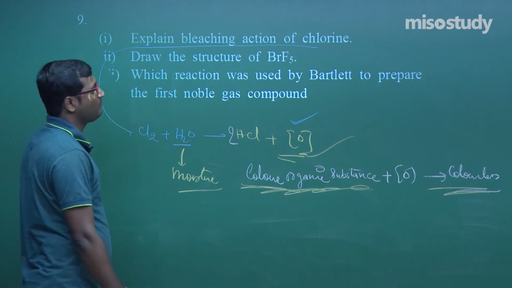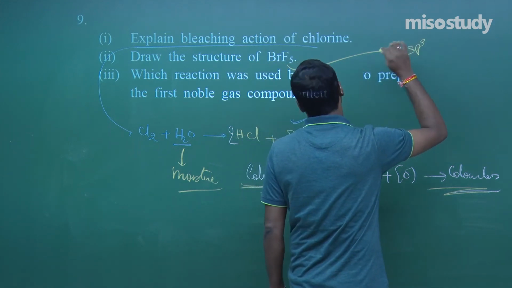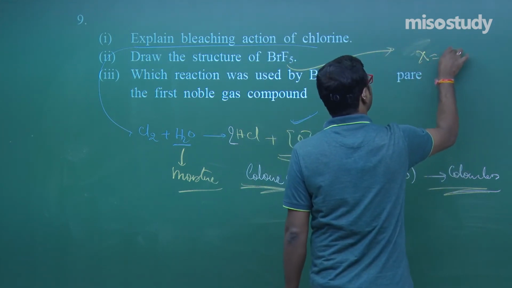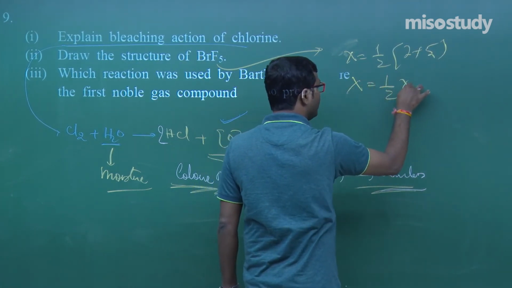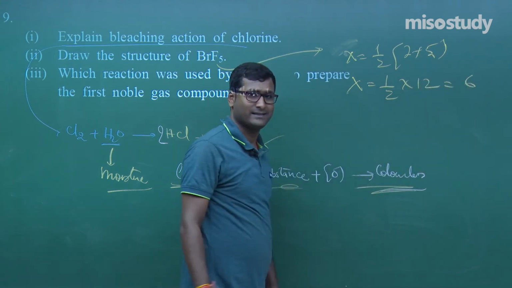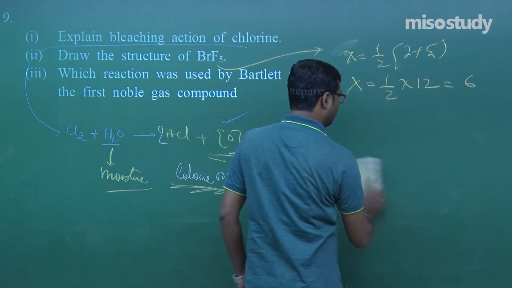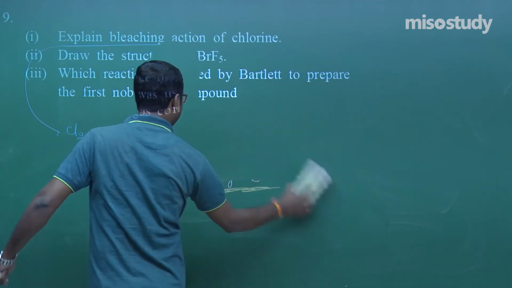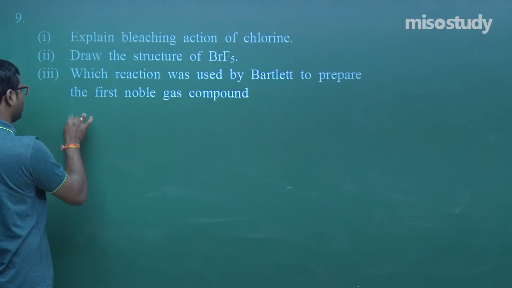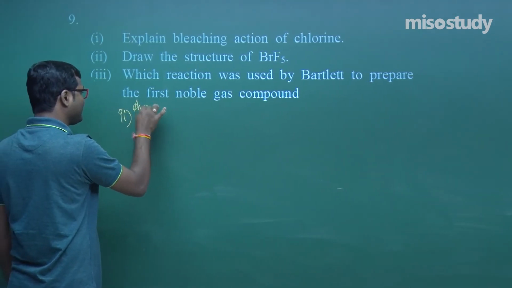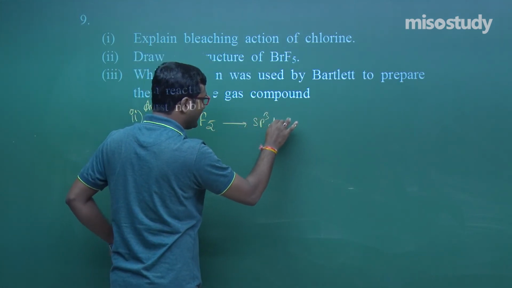Now draw the structure of BrF5. First of all, what is the hybridization? As we know, for BrF5, x is equal to 1/2 (7 plus 5), that is x is equal to 1/2 into 12, so x is equal to 6. So the hybridization in the case of BrF5 is sp3d2. This is the second question and this is the answer. If I talk about BrF5, the hybridization is, my friend, sp3d2.